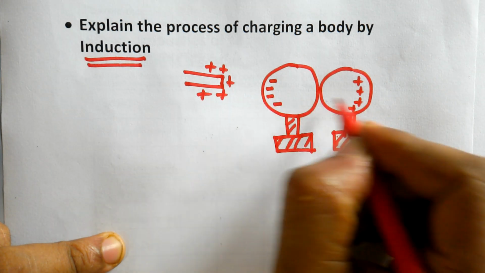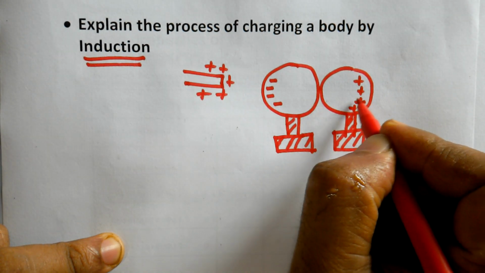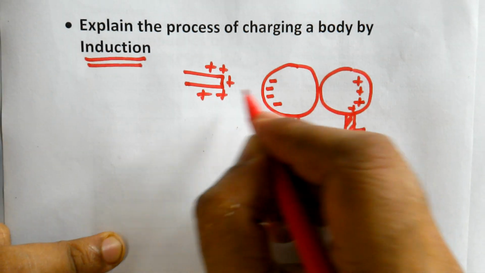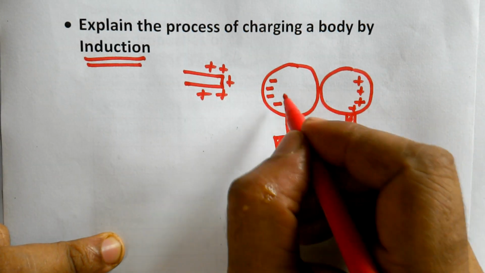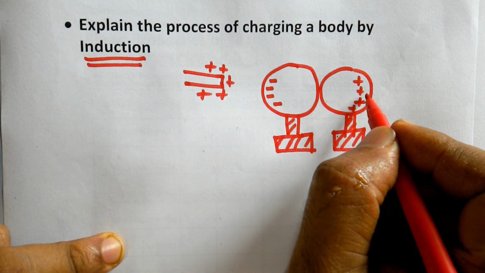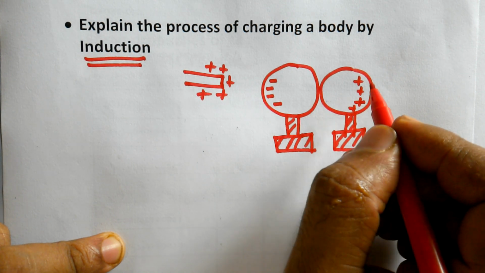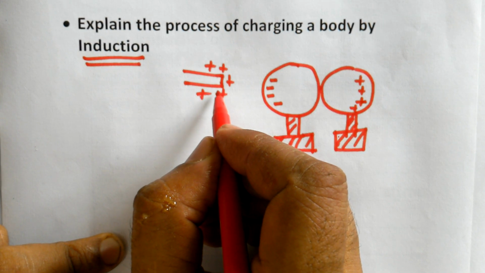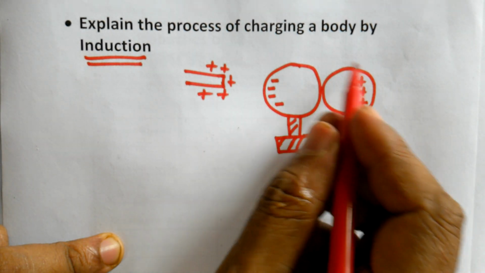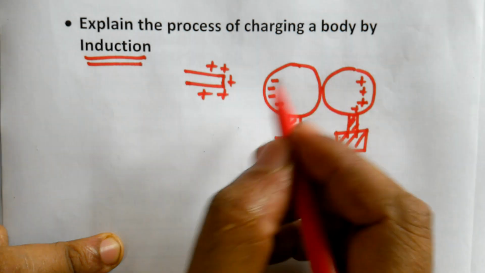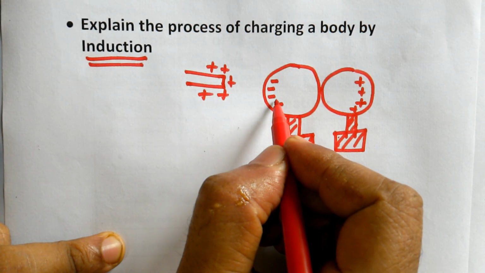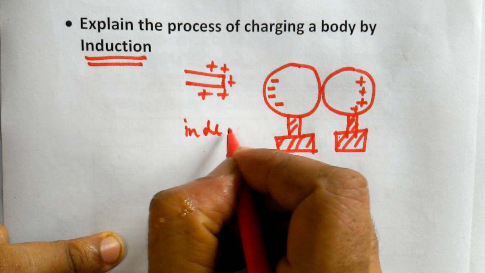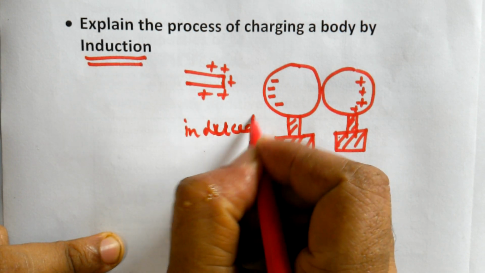Similarly, this electron might have come from this place, so this place has lost one electron, so this is positively charged. So electrons move to this end since this is positively charged, and they are attracted. So this end gets positively charged. We say this in a beautiful sentence like this: when a positively charged body is brought nearer to an uncharged conductor, I will take the whole system as an uncharged conductor, opposite kind of charges are induced. So we use the word induced. It is not produced, induced.